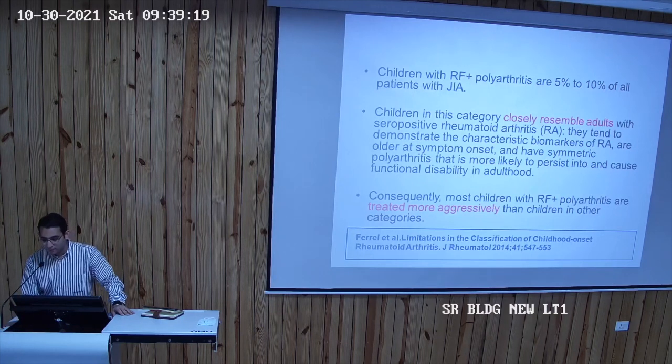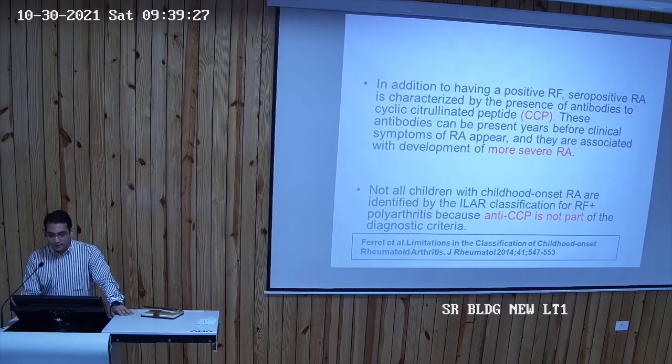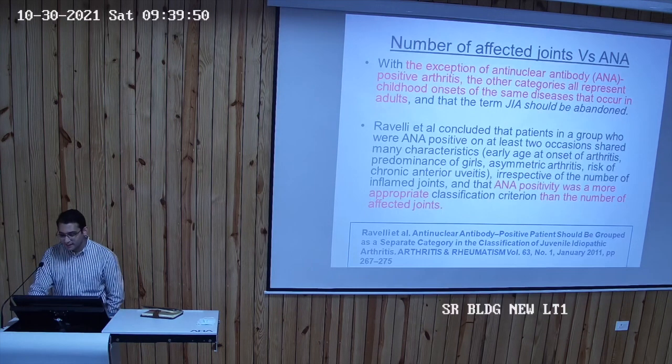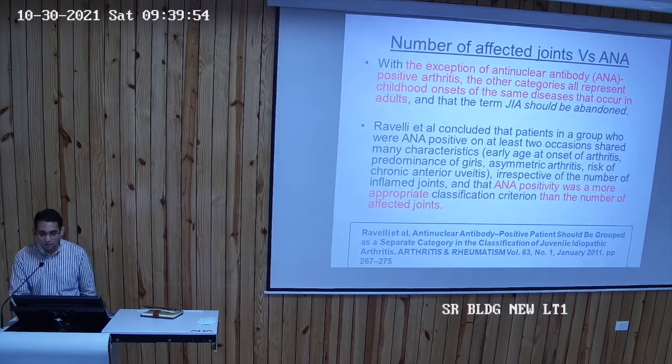Most children with RF positive polyarthritis are treated more aggressively, obviously because of the number of joints. Like I said, they can also have antibodies to anti-CCP. These antibodies can be present years before the clinical symptoms of RA appear, and they are associated with the development of a more severe rheumatoid arthritis. And the second point says, like I said, anti-CCP is not a part of the criteria, but it should be looked at. With the exception of ANA positive arthritis, the other categories all represent childhood onset of the same disease